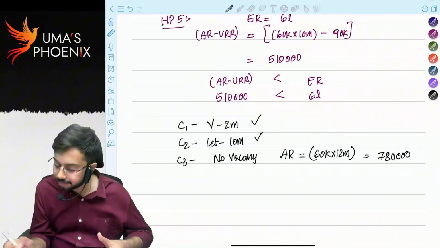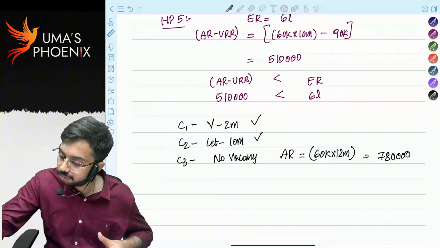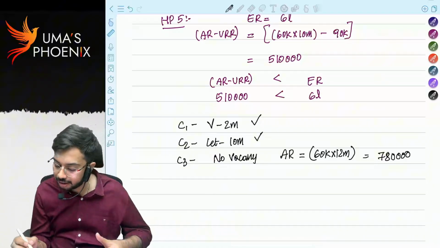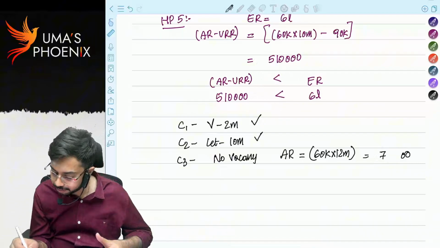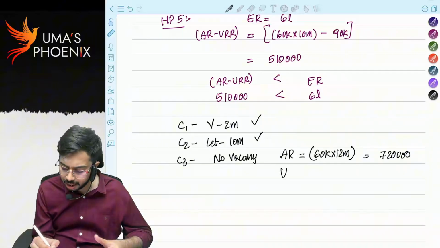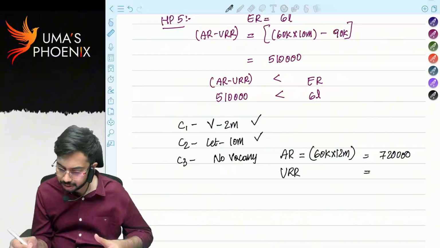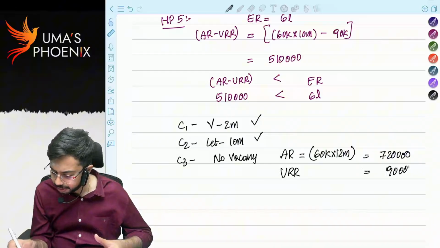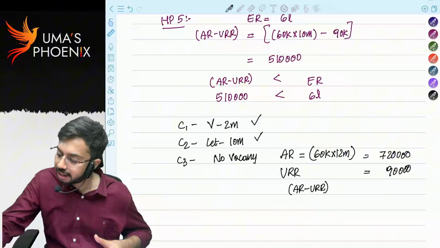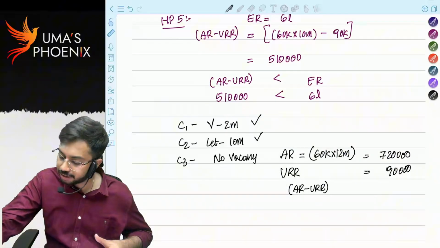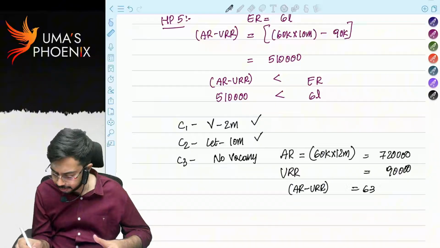Correct? Sorry, 7,20,000. Unrealized rent 90,000. So how much will be actual rent minus unrealized rent? 7,20,000 minus 90,000, 6,30,000.